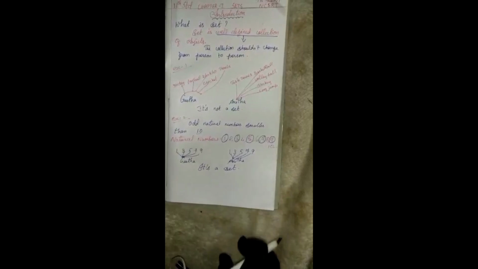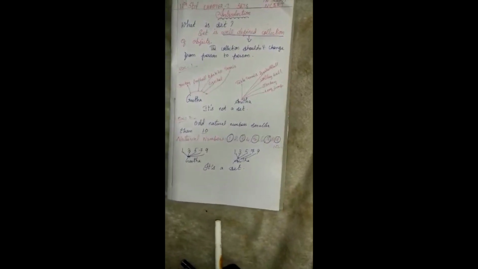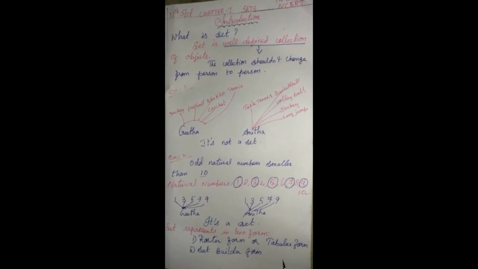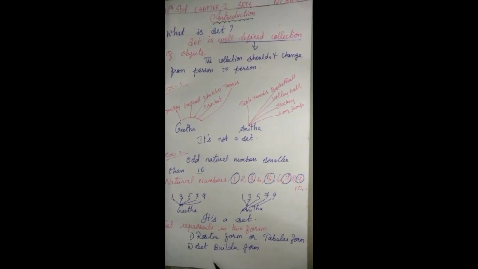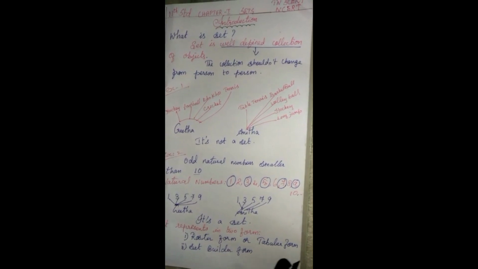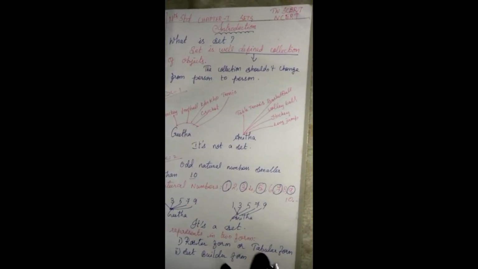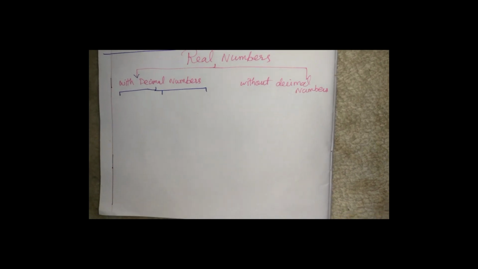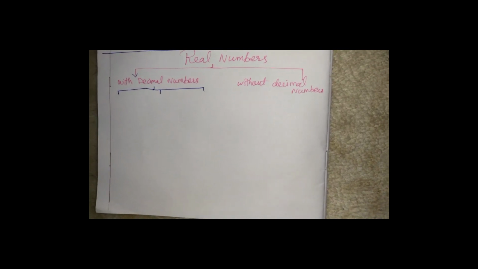Okay. A set is always represented in two forms. That is roster form or tabular form, and the second one is set builder form. Before we go to this, let me recall what real numbers are. We have studied real numbers in our lower classes.